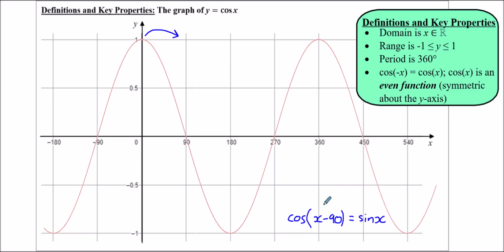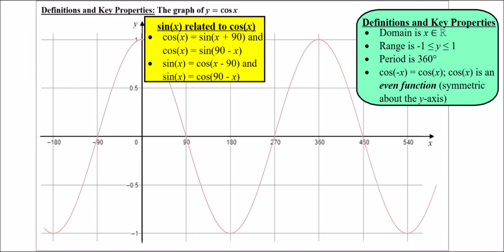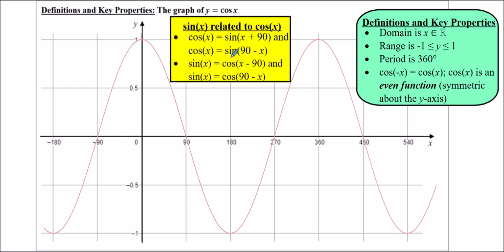sine x. And this actually is one of a few different identities based on the fact that sine and cosine are just translations of 90 degrees of each other. And so, just as a little extra, you might want to make a note of these extra things in yellow. The one I mentioned here was cos of x minus 90 is the same as sine of x.